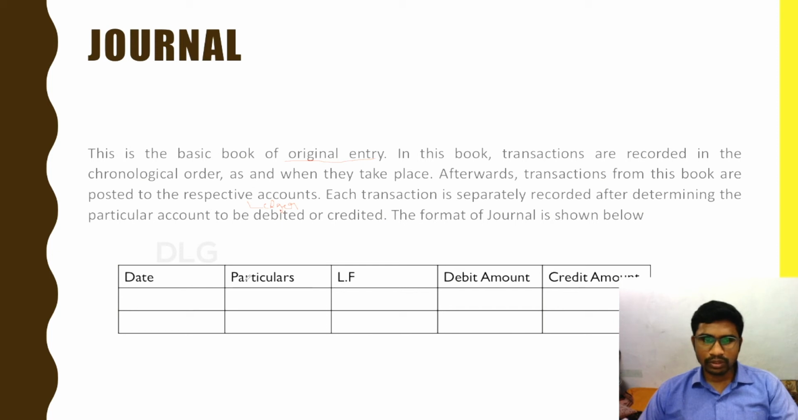So this is important. We are going to solve based on this format only. Seeing the transactions, we are supposed to enter them in the journal. So here comes date, particulars, ledger folio, debit amount, credit amount. So what are all these things? Let us discuss this in the coming video.